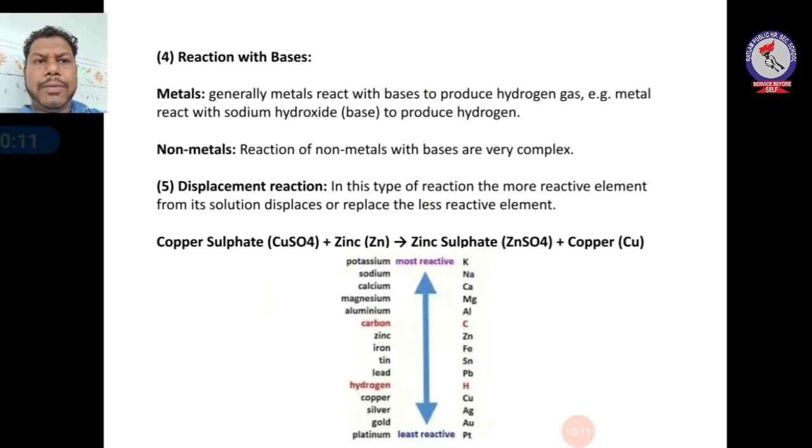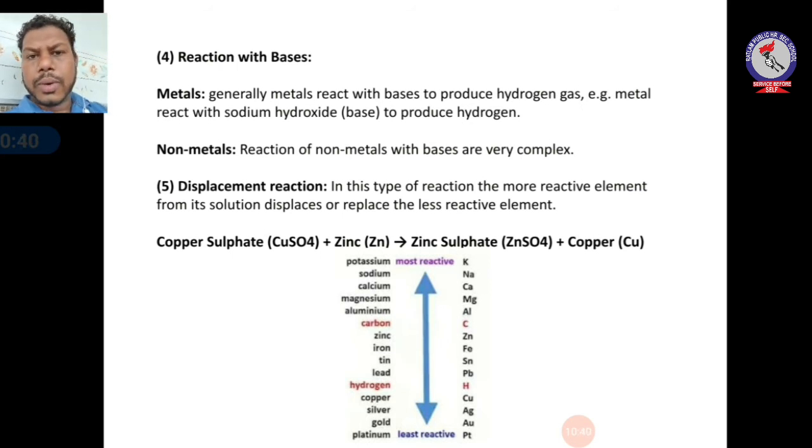Then we will come to another property of metals and non-metals, that is reaction with bases. We have studied reaction with acid, now we will study reaction with bases. Talking about metals, metals generally react with bases to produce hydrogen gas. Example, metal reacts with sodium hydroxide. Sodium hydroxide is a base. When any metal reacts with sodium hydroxide, it produces hydrogen gas, and as you know, hydrogen gas is tested with the help of a burning matchstick. It will burn with a popping sound.